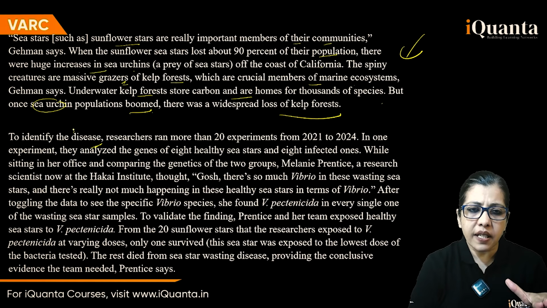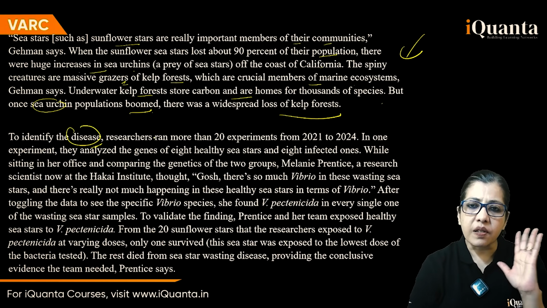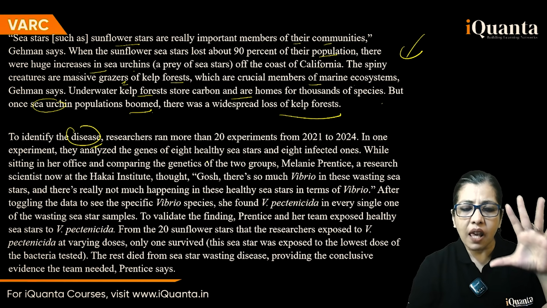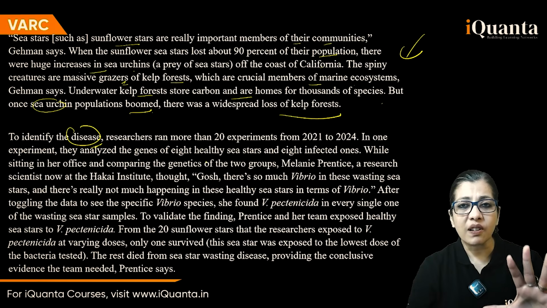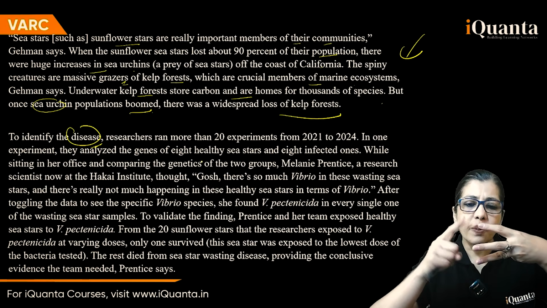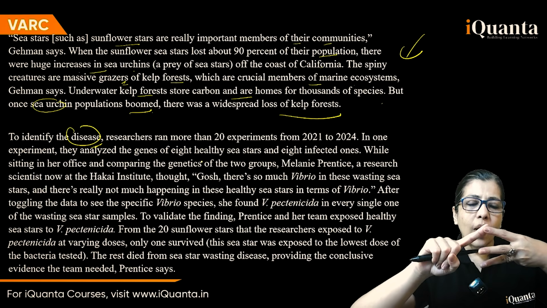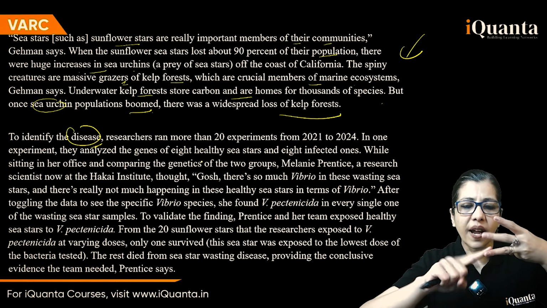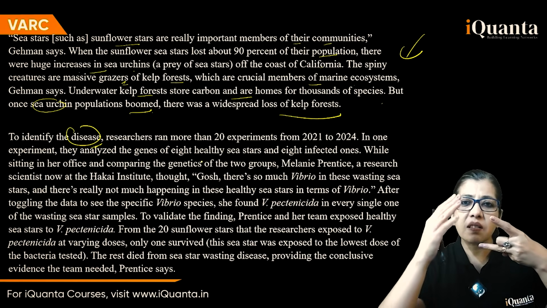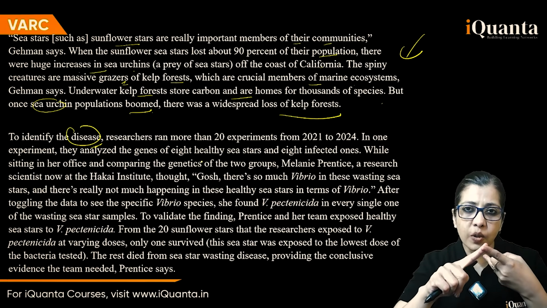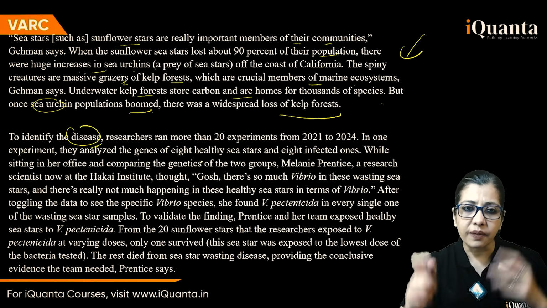Okay, to identify the disease, researchers did something. Now I'm really not going to read this big paragraph because they are just trying to identify the disease. Whenever you come across an experiment or a research study, there are three points that you need to pay attention to. Why did they do it? What was the actual experiment, and what did they find? This one can be skimmed, but the why and the what they found are very important. Why did they do the experiment and what did they find?